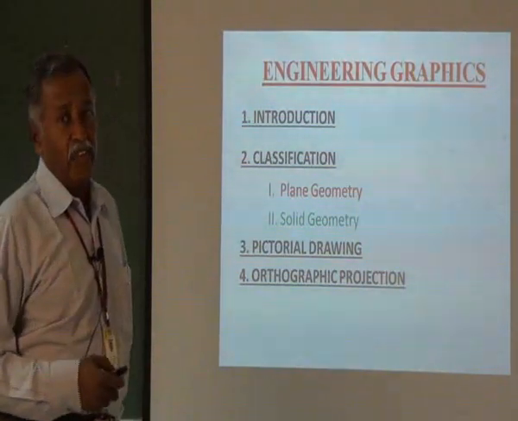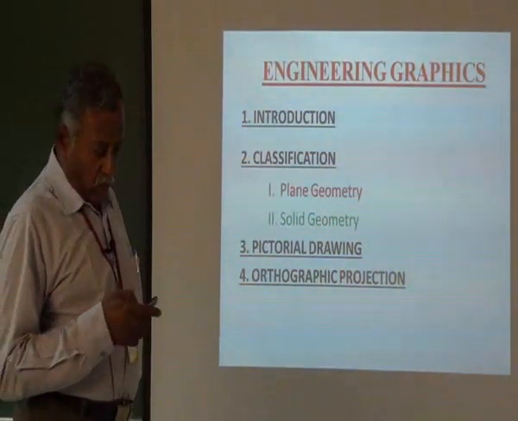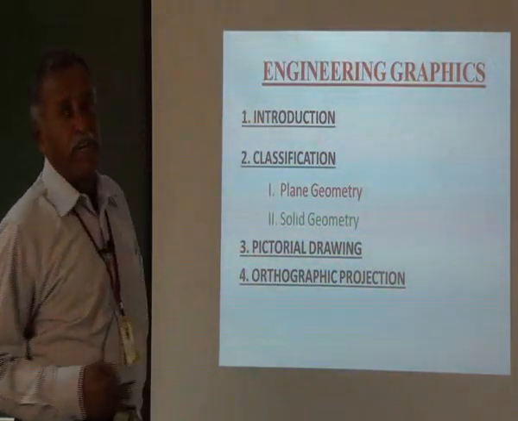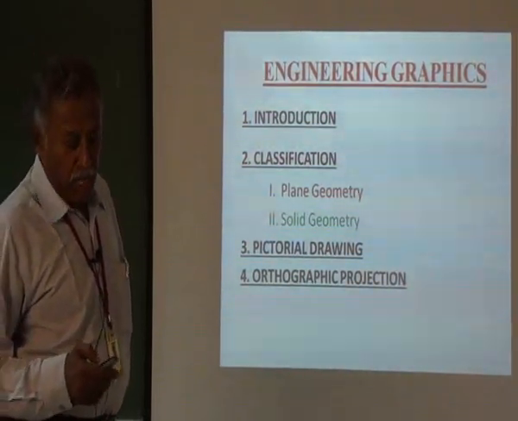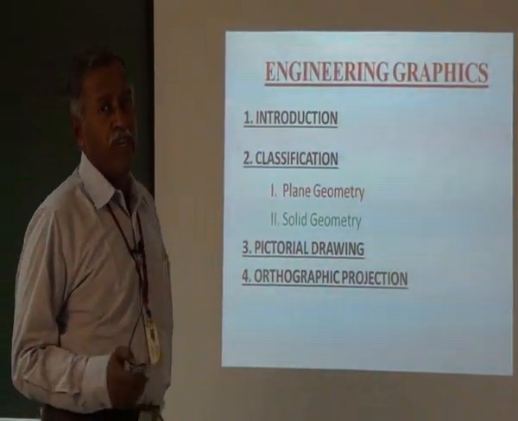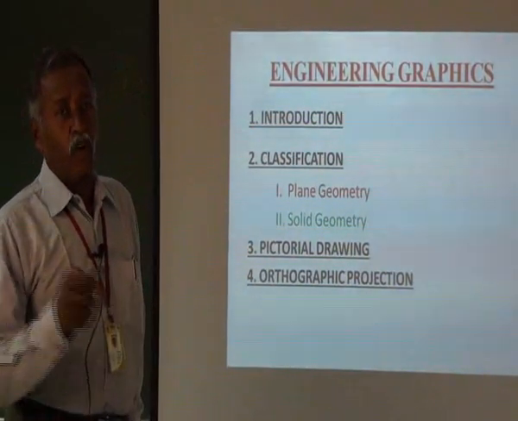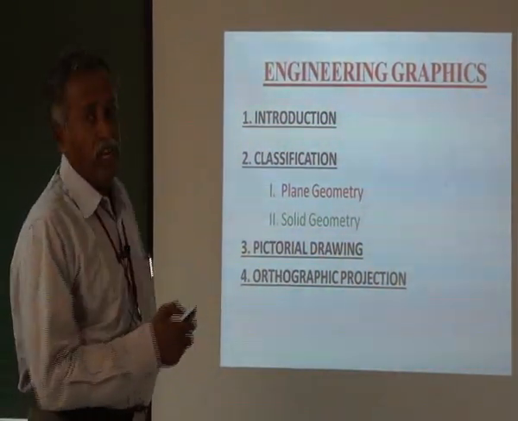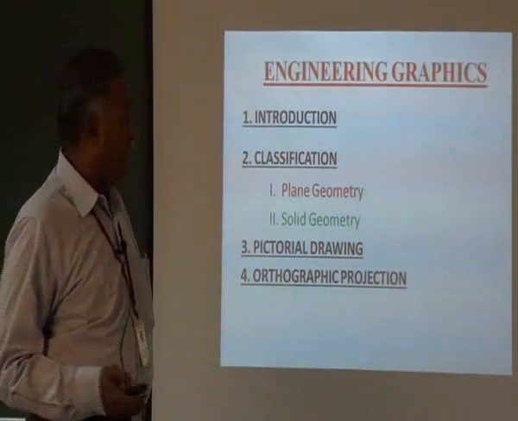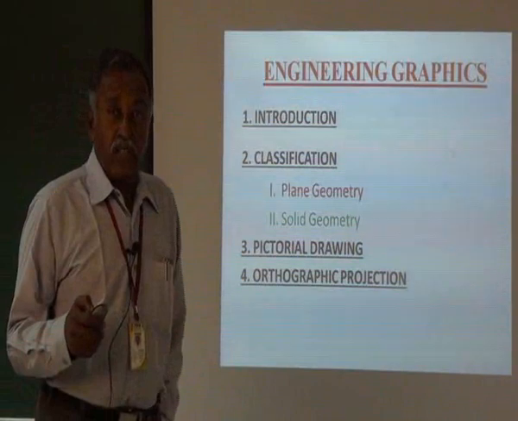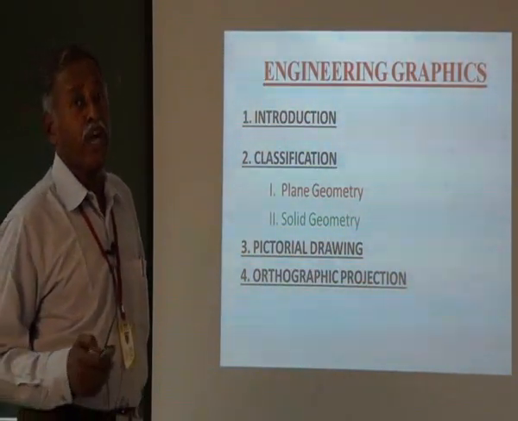Next, the classification of engineering graphics. In the classification, we have the plane geometry and solid geometry. Plane geometry means representing two-dimensional objects in two-dimensional media. That means two-dimensional drawing sheet or two-dimensional board, etc. Solid geometry means representing three-dimensional objects in two-dimensional media.